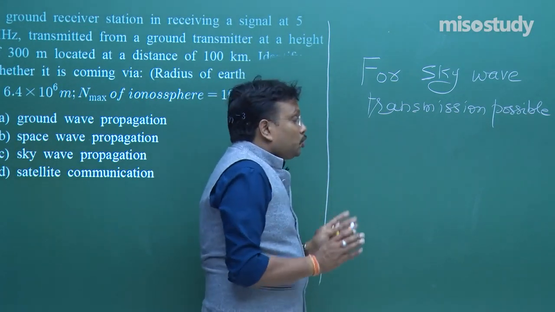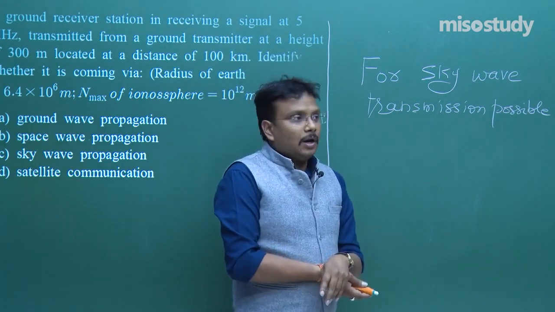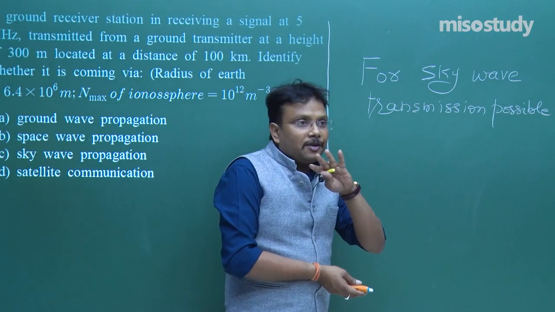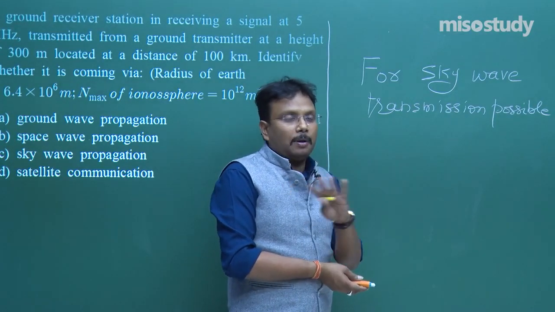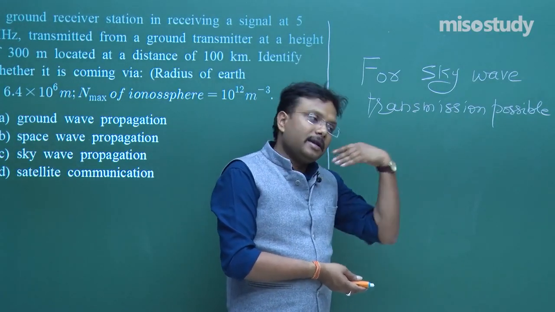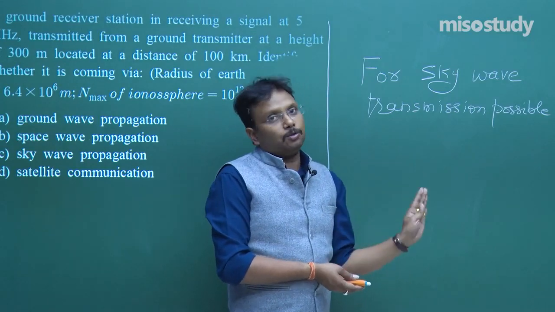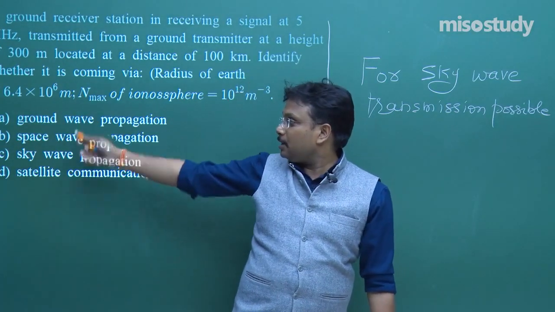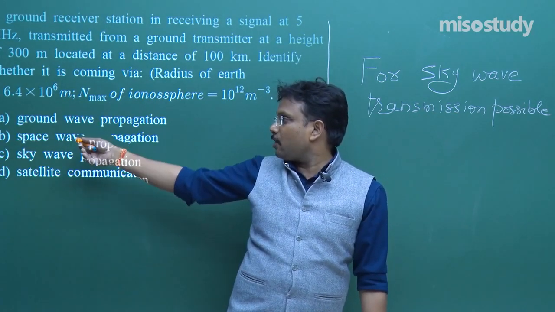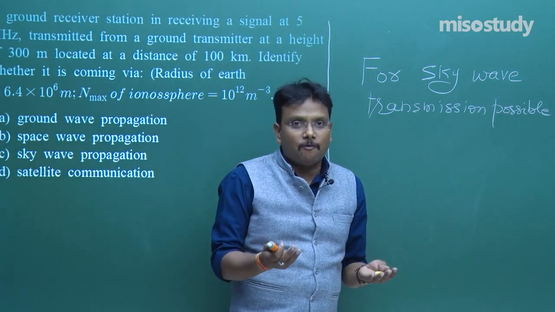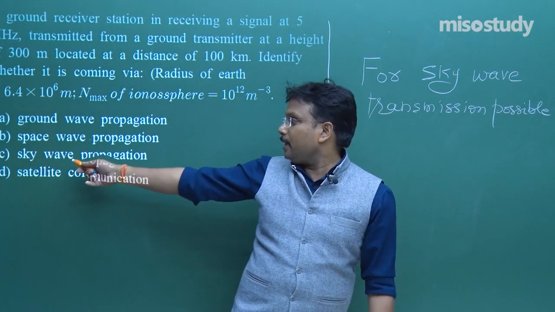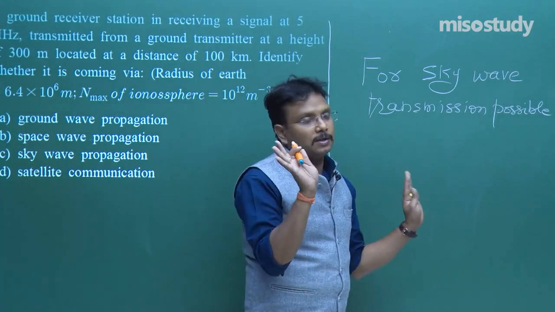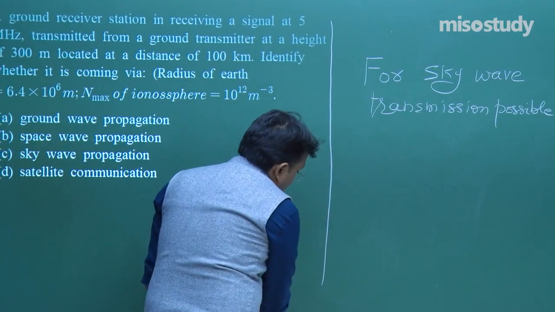You should be very careful with the merit of the question. If you can solve a problem in, let us say, 50 seconds, there is no point of wasting the next 40-50 seconds on that problem. So first two options we discarded using our basic understanding. For a space wave I used a very simple formula to calculate, and the moment I realized that sky wave is the correct mode, no need to further understand any concept over here.